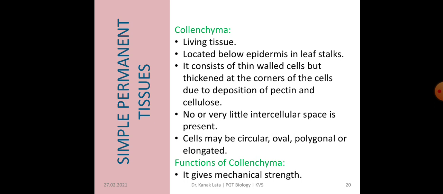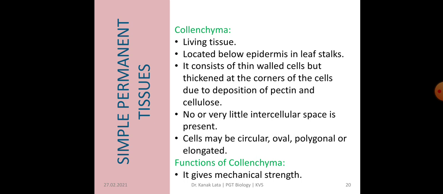Now the next is collenchyma. It is also a living tissue and located below the epidermis in the leaf stalk. It consists of thin walled cells but thickened at the corners of the cell due to deposition of pectin and cellulose. So besides cellulose, pectin is also present here.